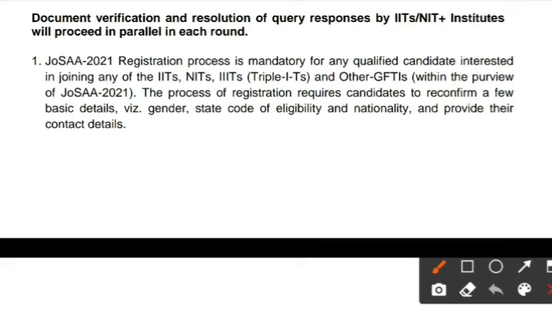If you want to join any IITs or NITs or triple ITs or other GFTAs, you have to go through JOSA. It is mandatory. They have given that if you want to join any IITs or NITs or triple ITs or GFTAs, JOSA is mandatory. At the process of registration, you can reconfirm a few details like gender, state code of eligibility, and nationality, and provide your contact details.